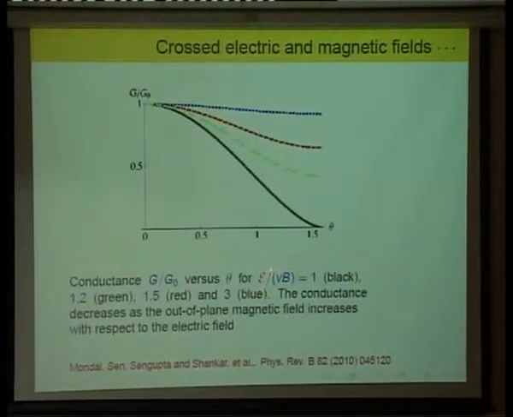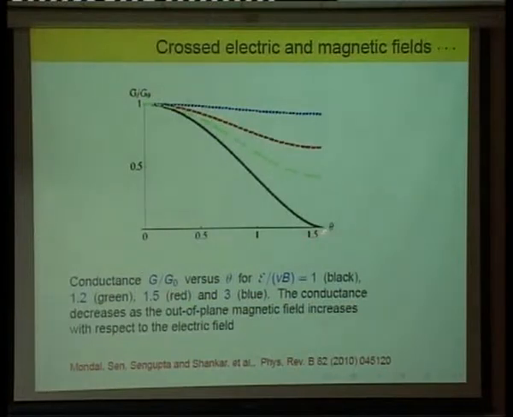So if the electric field is very large, the blue curve, what we are plotting here is the conductance versus the tilt angle. Theta is the angle made by the magnetic field with respect to the xy plane. Remember, as you increase the tilt angle, more and more of the magnetic field is pointing out of the plane. If the electric field is not large enough, you will get to a point where E will become less than Vb.